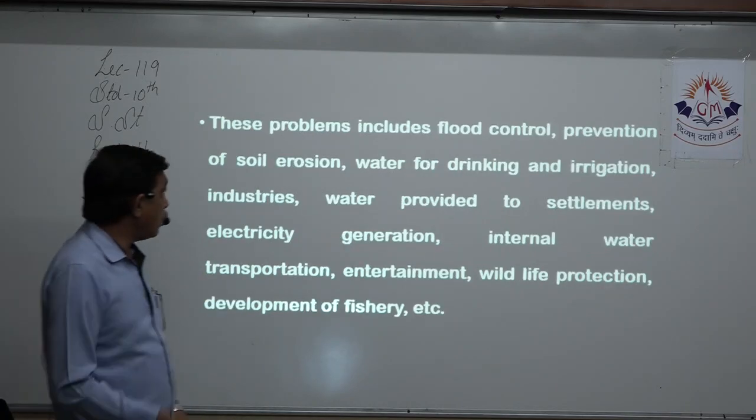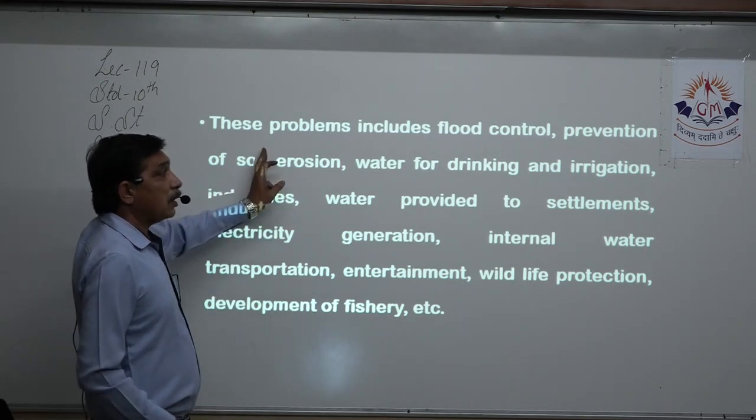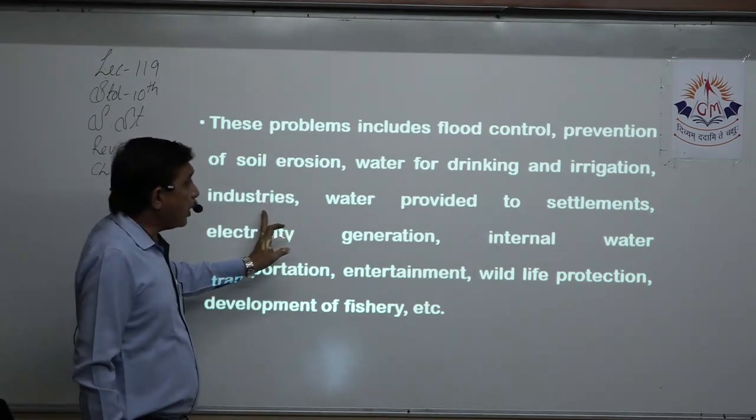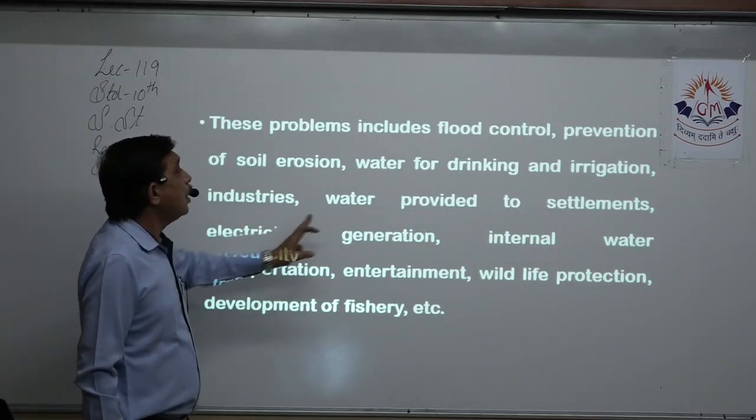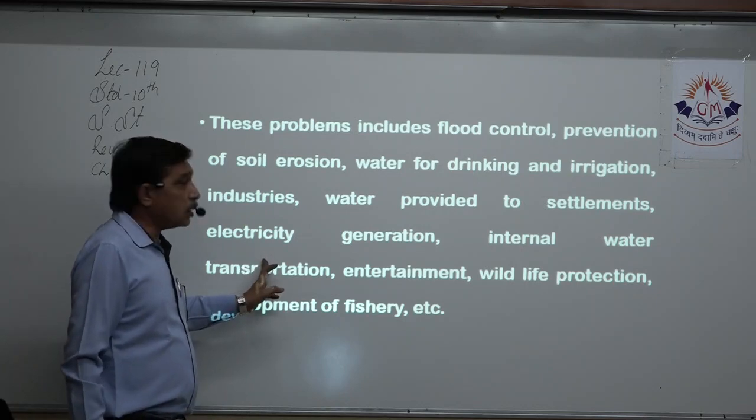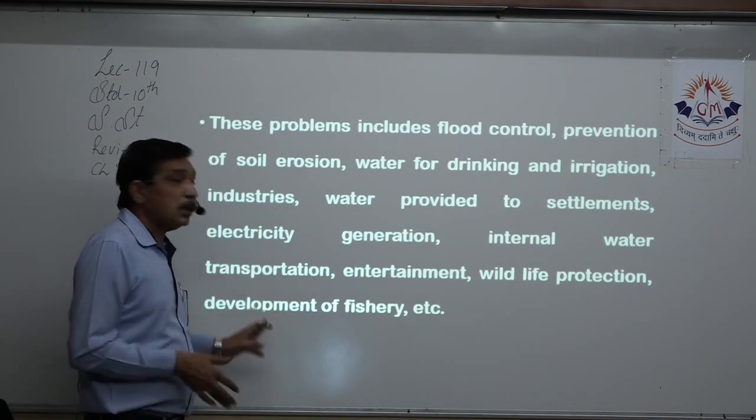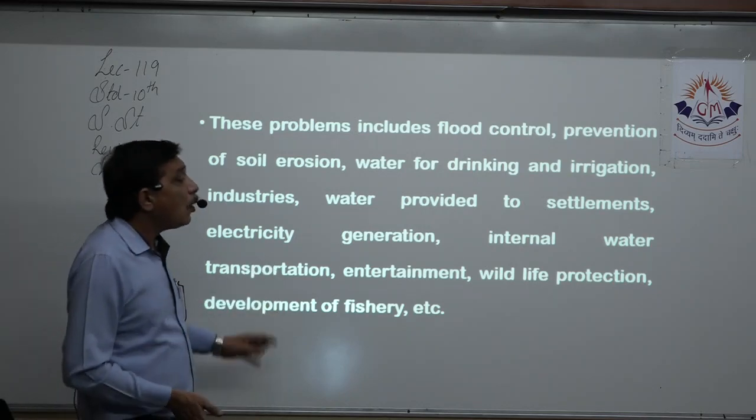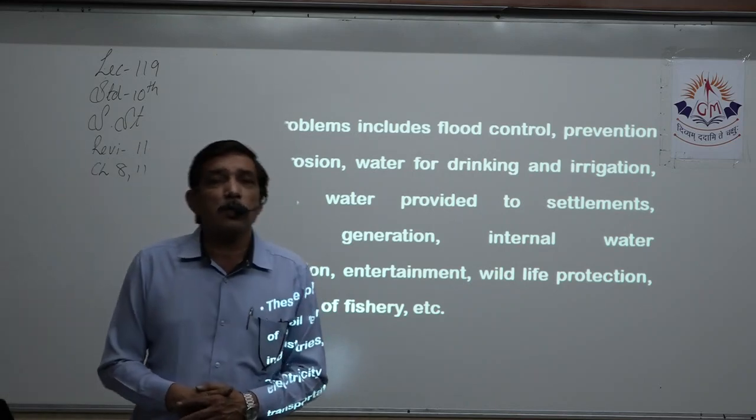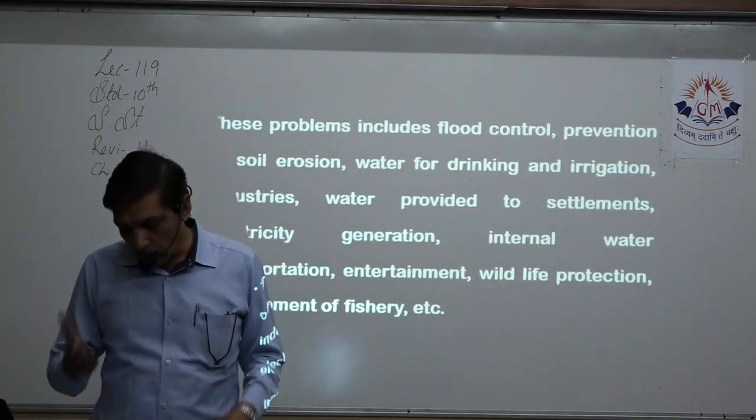These problems, now go on to say which are these problems. They can control flood, they can prevent soil erosion, they can give you water for drinking, irrigation, industry, water provided for settlements, that is human settlement, electricity generation, internal water transportation. It can give you entertainment, wildlife protection is done, development of fishery. So give all these examples, quite a lot of them. You easily get 3 marks.